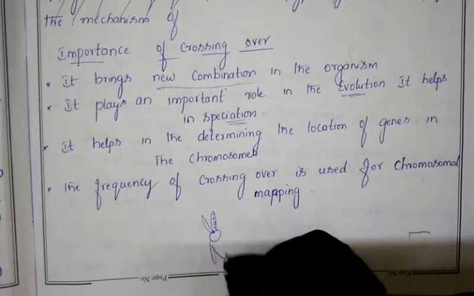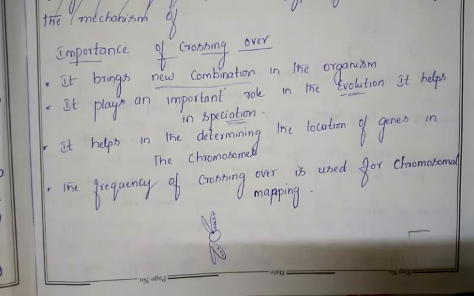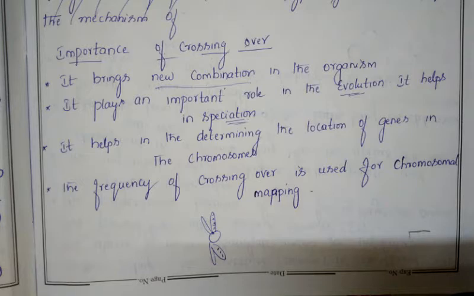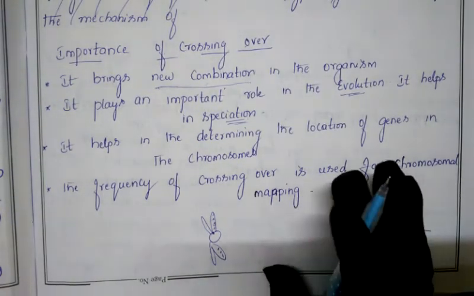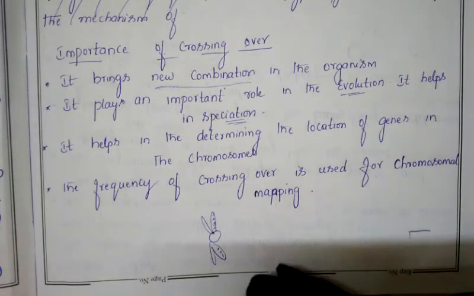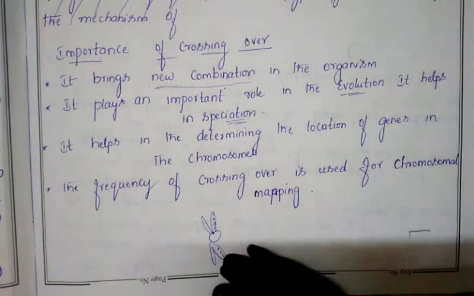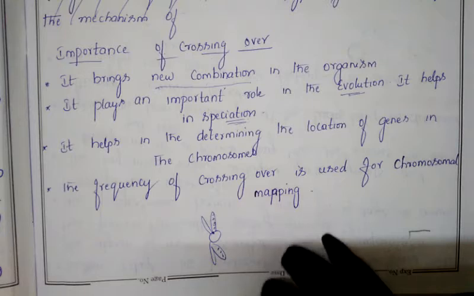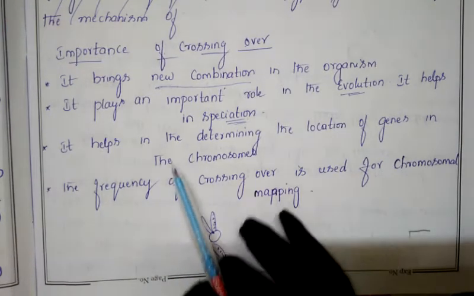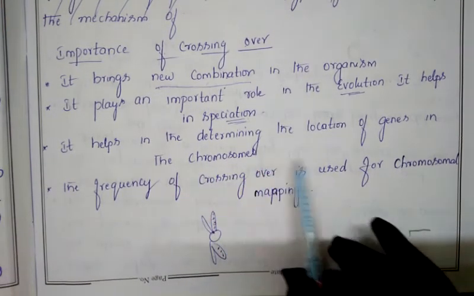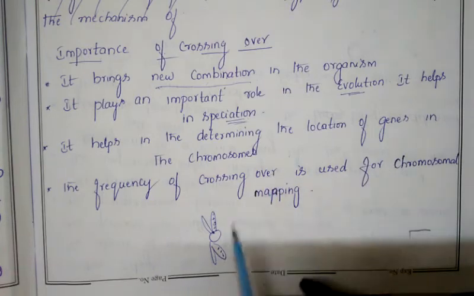Easily it will help to determine for us, because as I said in many previous classes also, whichever characters are present in our body, for every character one gene will be represented in every cell, on the chromosomes. Due to the presence of this gene, the phenotypic character is exhibited on our body. If any change appears in the genes, the phenotypic character will also change. If the genotype changes, meaning the genes change, then automatically the external characters will also change. So that's why crossing over helps to determine the location of the genes on the chromosome.